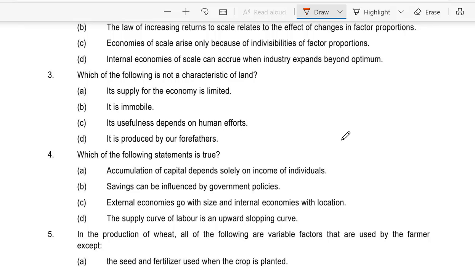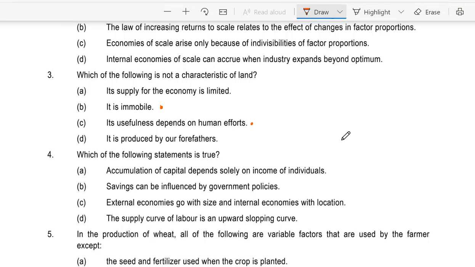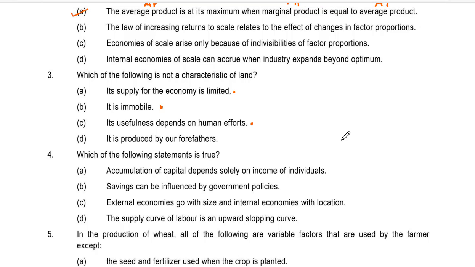C. Its usefulness depends upon human efforts, obviously, because if you won't be doing anything, the land would not produce anything. And D. It is produced by our forefathers. So the answer is D. Not a characteristic of land.